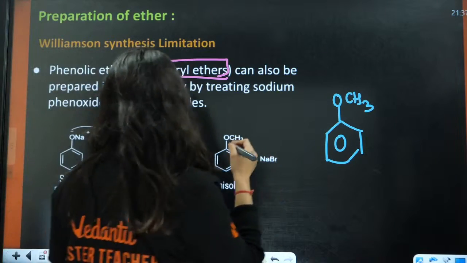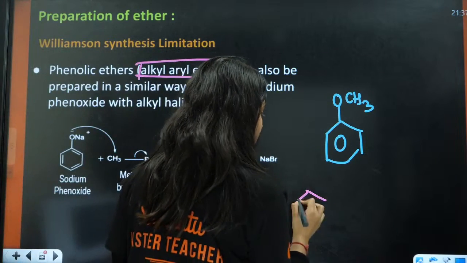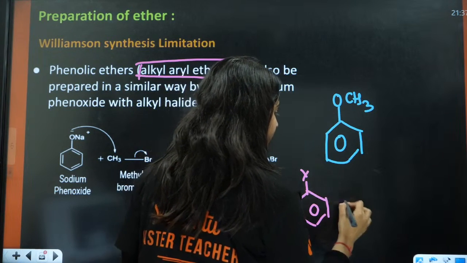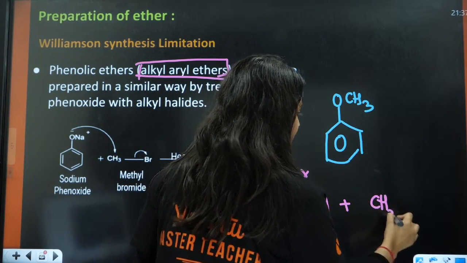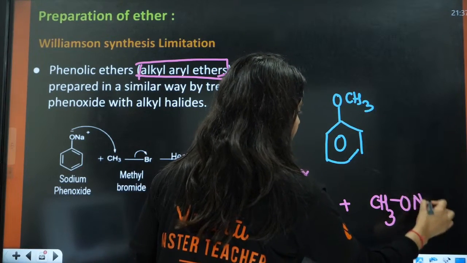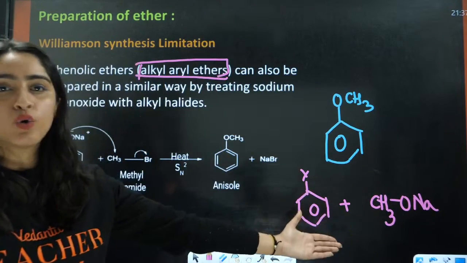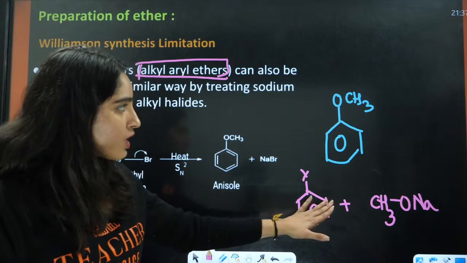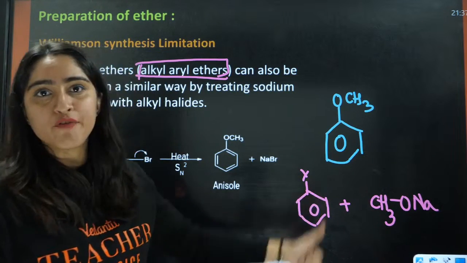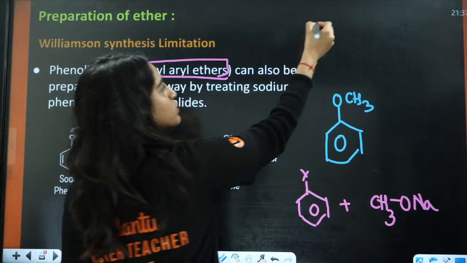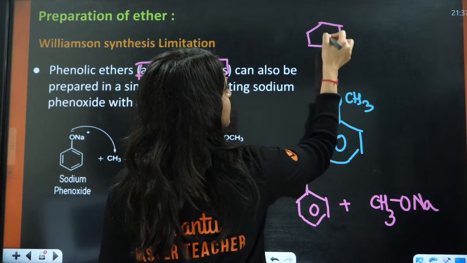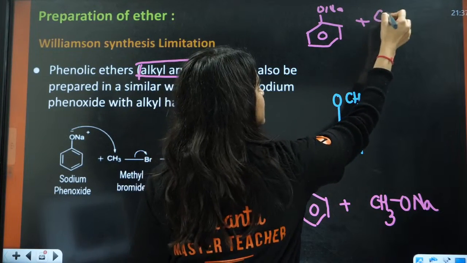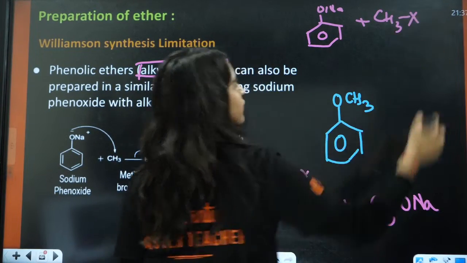Do you want to take these two things as reactants? Can you take this as reactant? Everybody in the chat box, can you take this as reactant? We cannot use these as reactants, right? Because breaking this bond is difficult. But we can use these reactants: you have ONa plus CH3X.